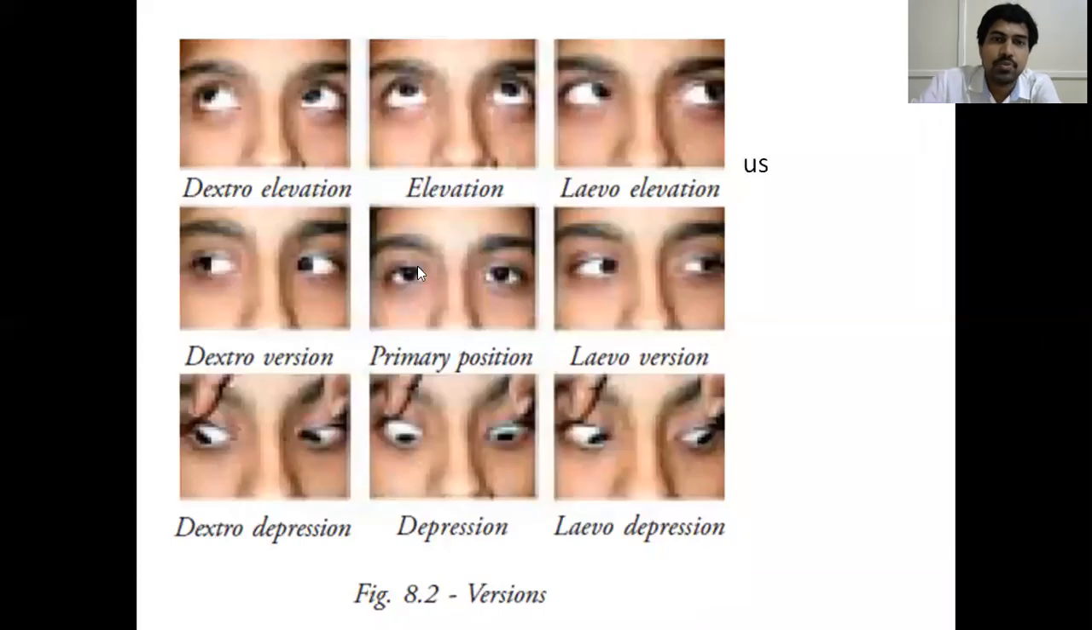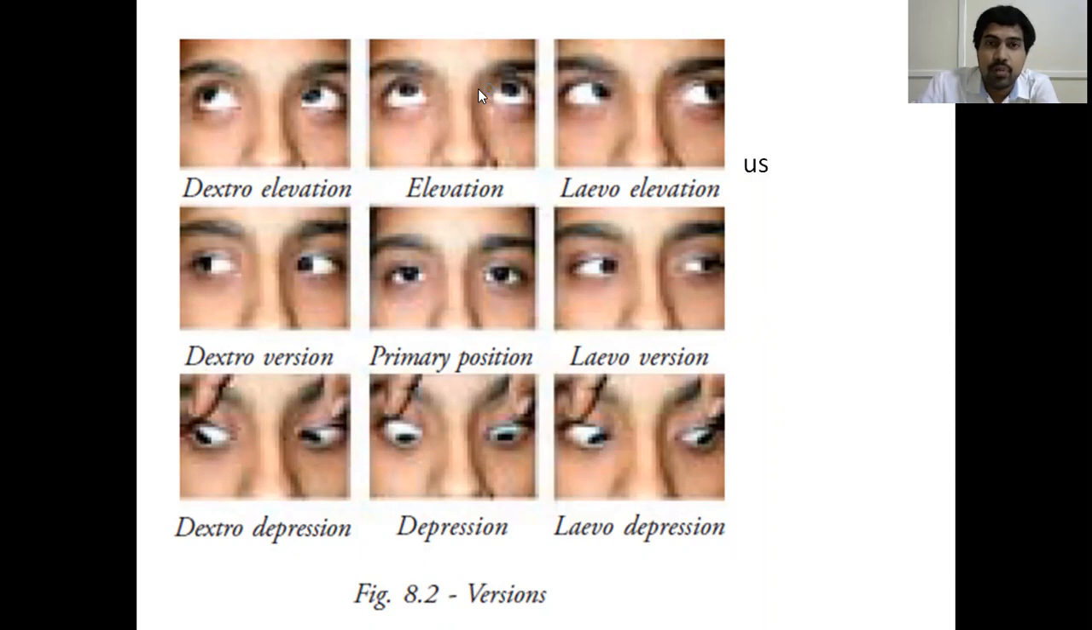This is the primary position when both eyeballs are looking straight. This is called dextroversion. You all remember dextro is right side. So when both the eyeballs are looking towards the right side, it is called dextroversion. Levo means left. So when both the eyeballs are looking towards the left, it is called levoversion. Okay. When both the eyeballs are looking upwards, it is called elevation.